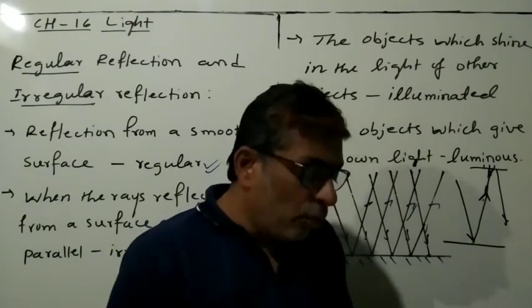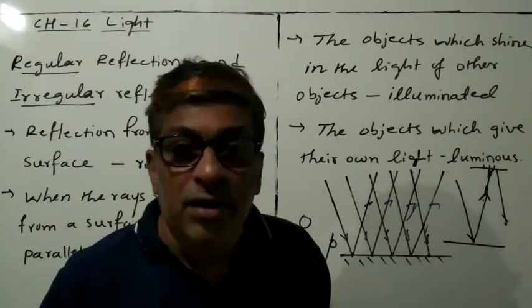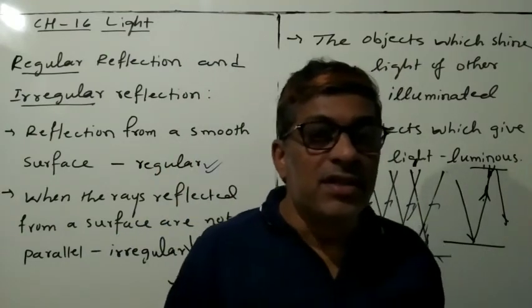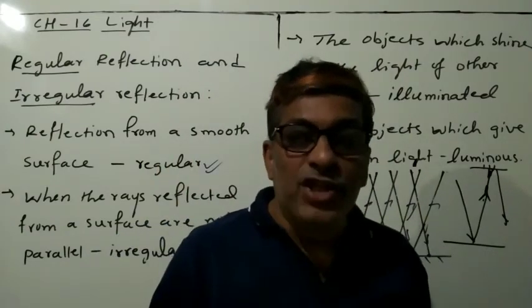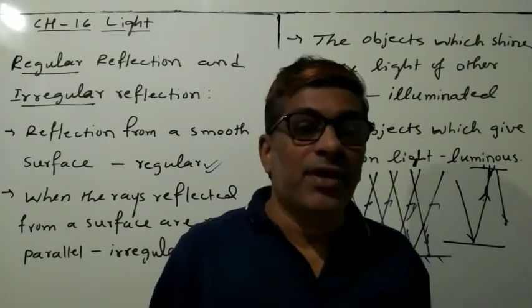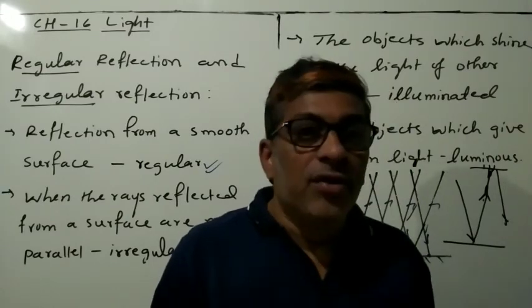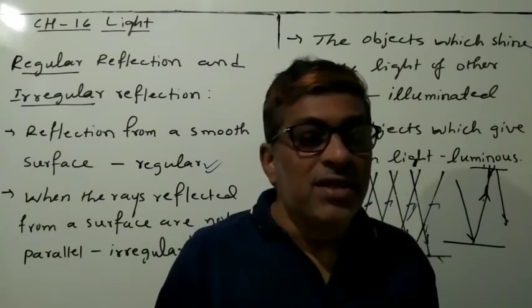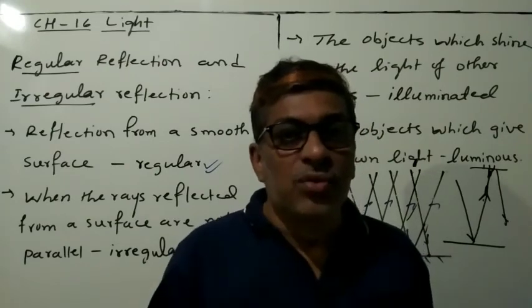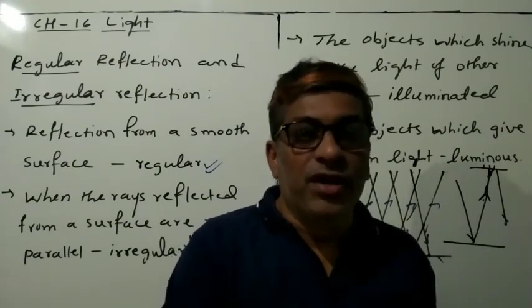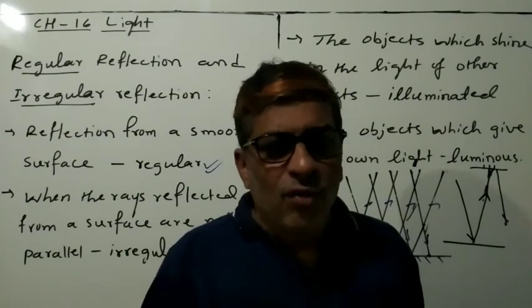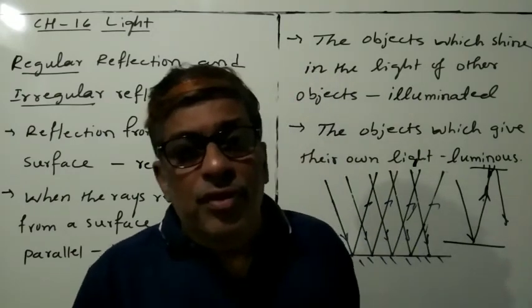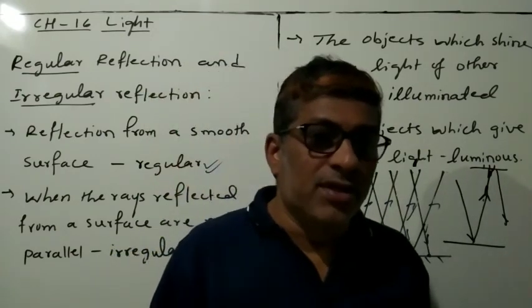And one more thing we have discussed: the periscope. Here two plane mirrors are used. You can see the number of images, and you can make different angles, 40 degree, 60 degree, 50 degree. Whatever angle you use, you can find the number of images.